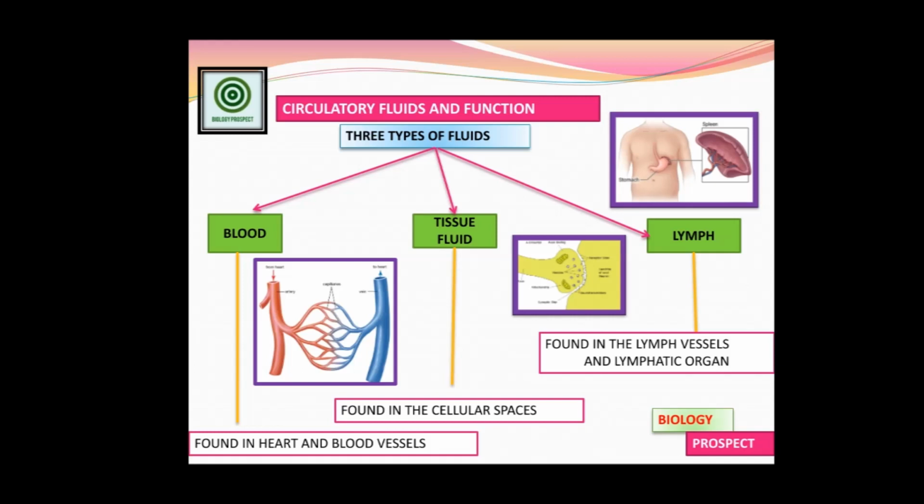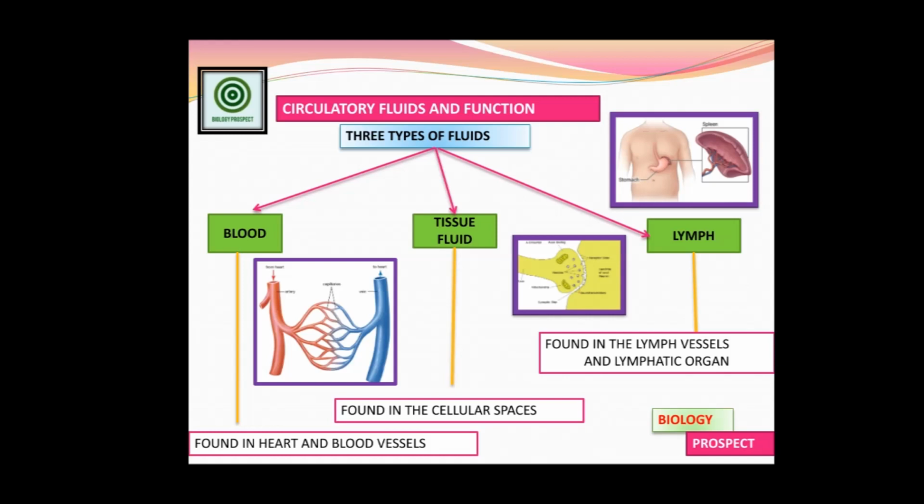The second circulatory fluid is the tissue fluid. The example I show on the screen is the synapse, the joining part of two neurons. Before joining, there is a type of fluid spreading over there. Not only in neurons, this is only the example I have shown.